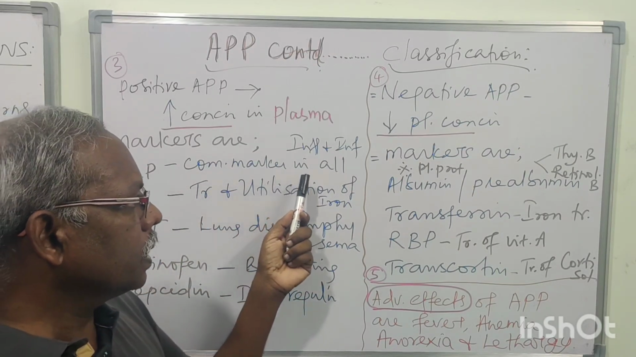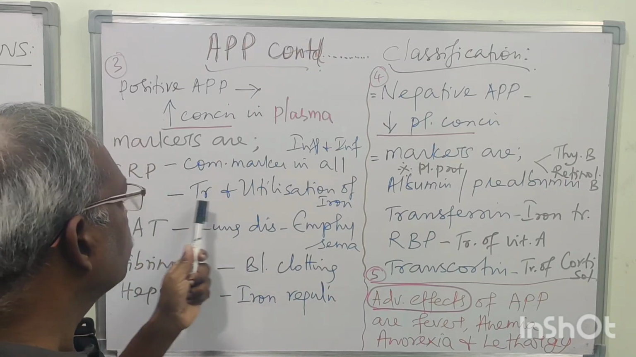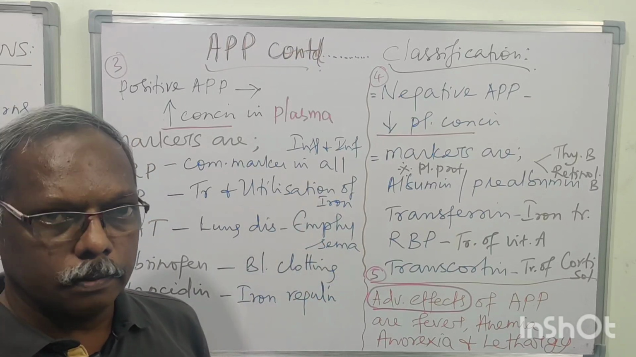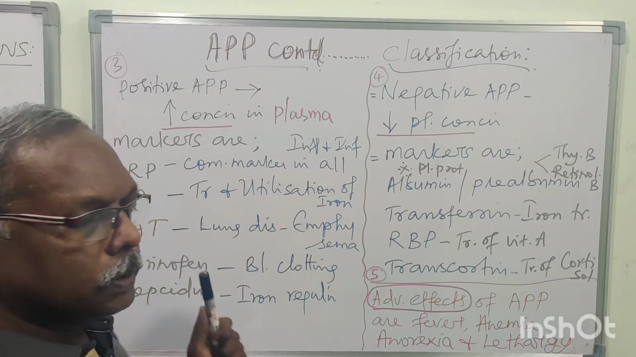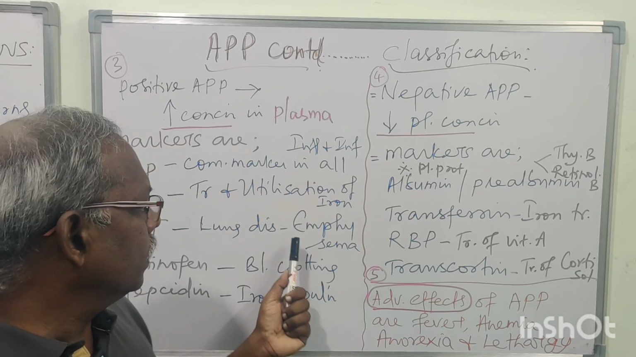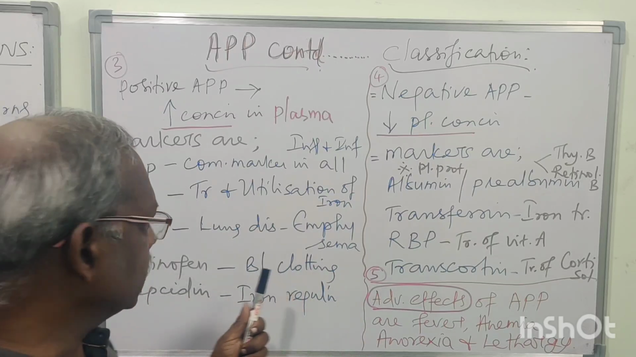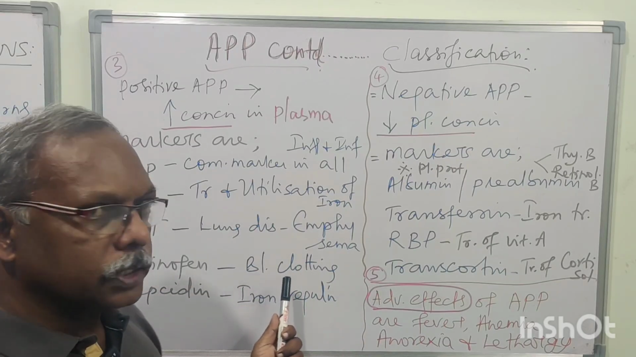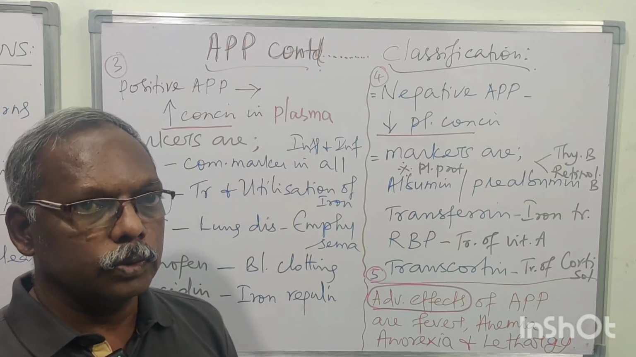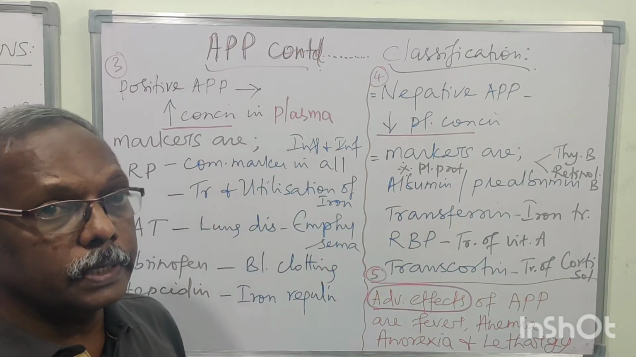CRP is a common marker in all inflammation and infection conditions. Ceruloplasmin is useful for the transportation and utilization of iron. A1AT means alpha-1 antitrypsin, which is deficient in emphysema, a lung disease seen in some smokers, chronic smokers. Fibrinogen is involved in blood clotting. Hepcidin is involved in iron regulation. So like that you pick up any 2 or 3 markers and then mention their functions.